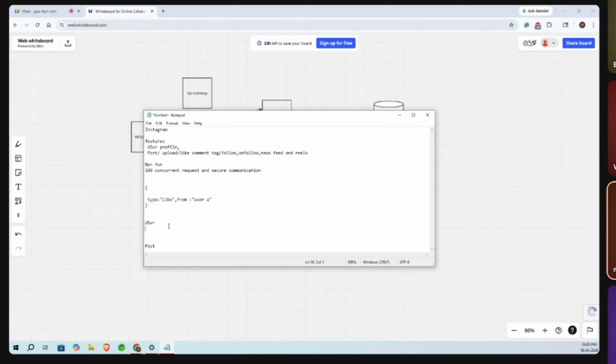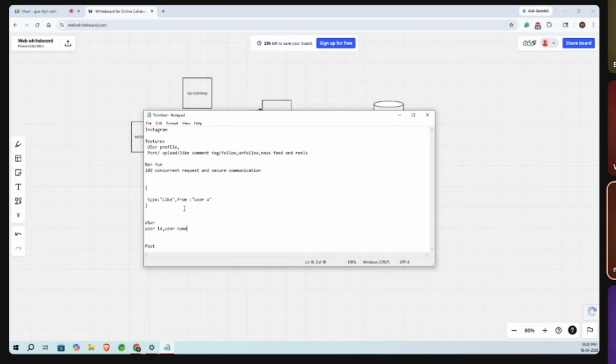For example, if I'm trying to create a user, we have a user ID, then a user name, then email. The password we have to store using a hashing mechanism. Then, for example on Instagram, we can have a bio and a profile picture URL.